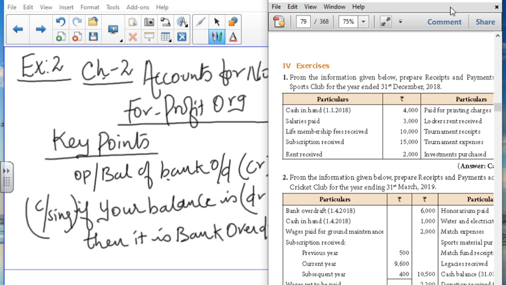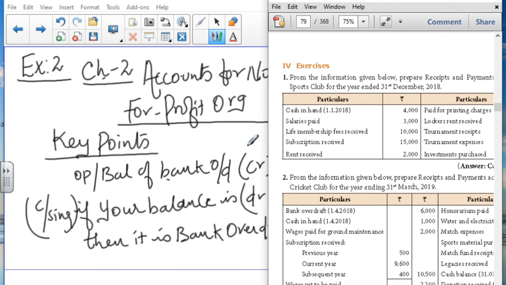Always, receipts will start with the opening balance of cash and bank and end with the closing balance of cash and bank. Your balance will come under the closing balance, either cash or bank balance, only on the credit side. If your balance comes under the debit side, then it is treated as a bank overdraft. These are the things we saw in the last session, and from the format I asked you to do exercise problem 1 as homework. Let us move to problem number 2 in the exercise.